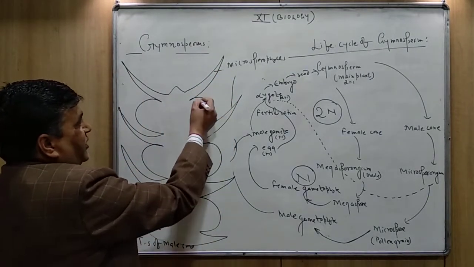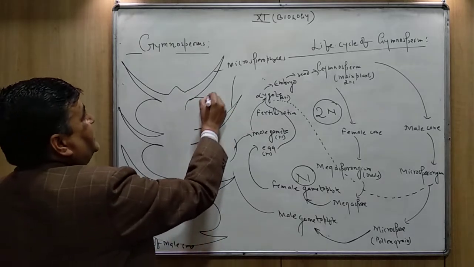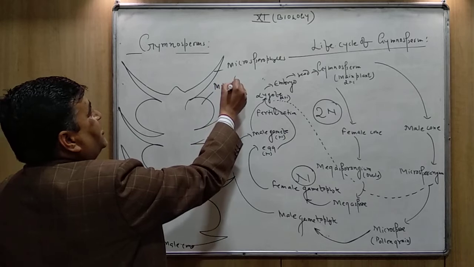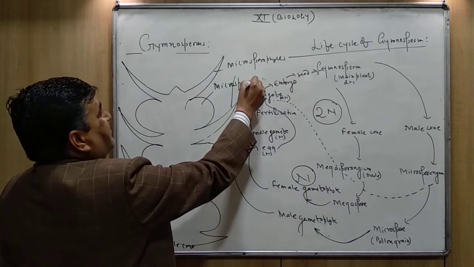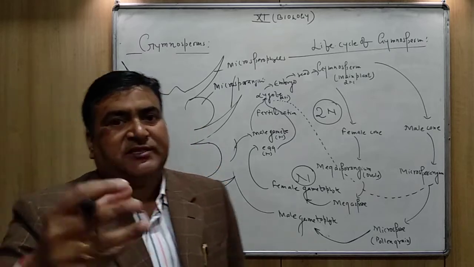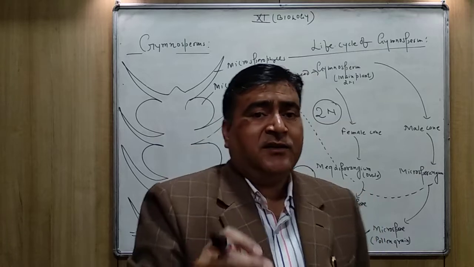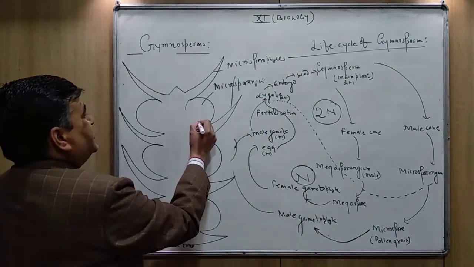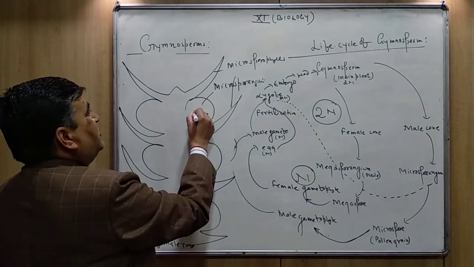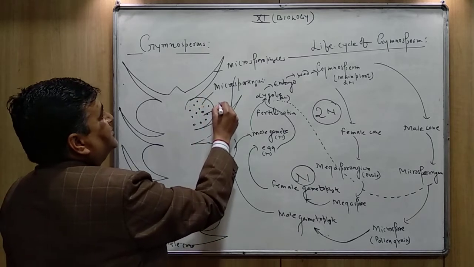The microsporophyll contains a sac-like structure, and this sac is called the microsporangium. As you know, the microsporangium is the sac which contains the spores, and these spores are called microspores.